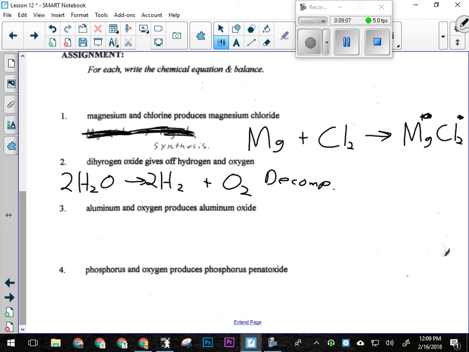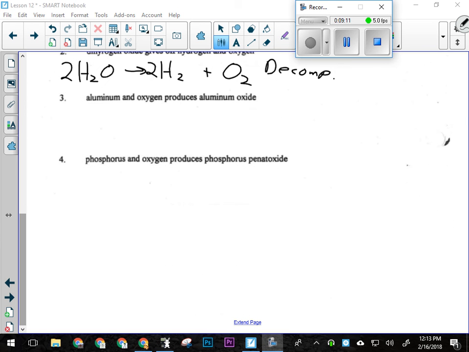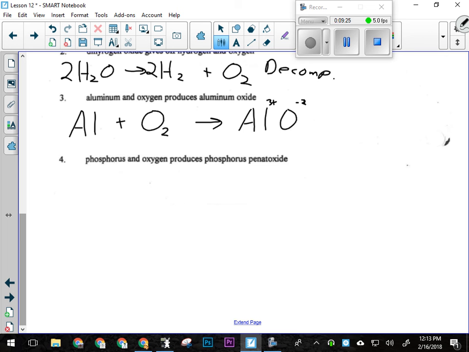All right, and I'll let you get ahead of me on 3 and 4 here. So for number 3, I've got aluminum, which is Al, reacting with oxygen, just special, so O2, and that's going to produce aluminum oxide. Now this is an ionic compound, so I do have to drop and swap. Aluminum's a 3+. Oxygen's a 2-, so we've got Al2O3. And then we've got to balance.